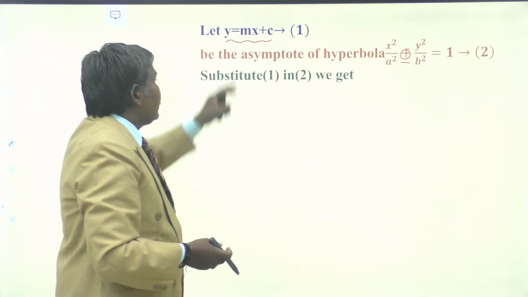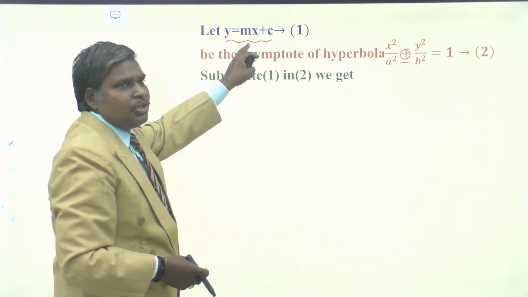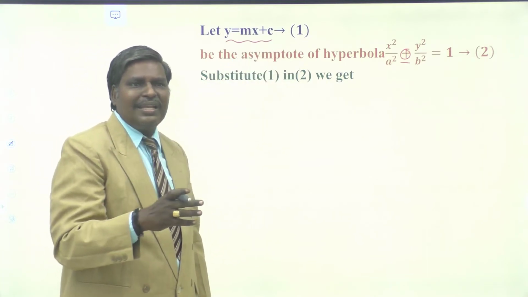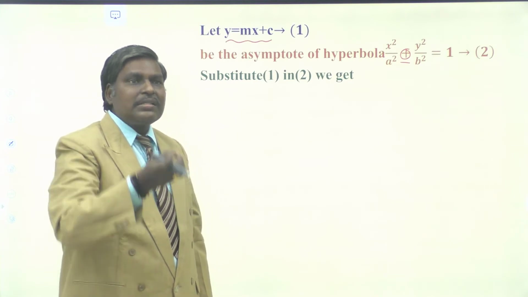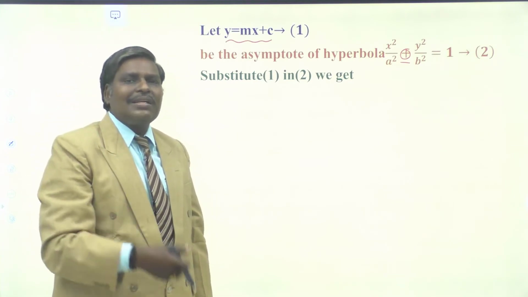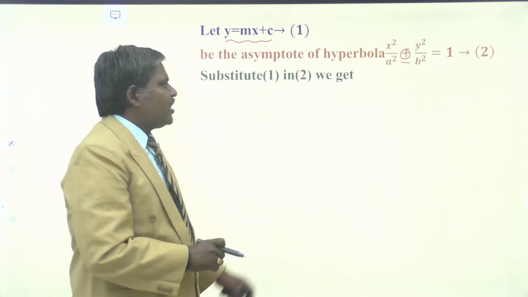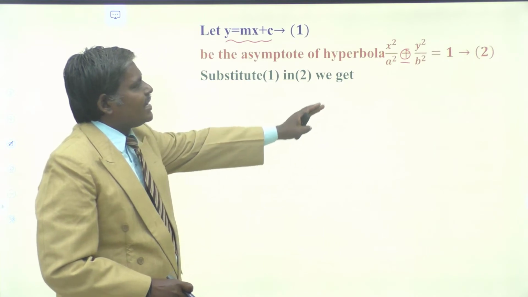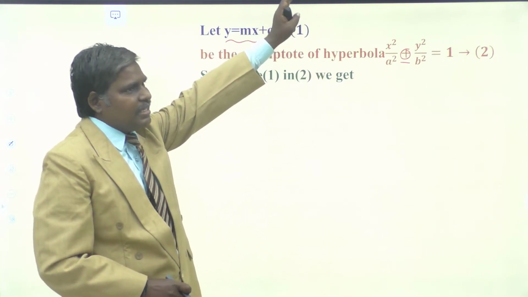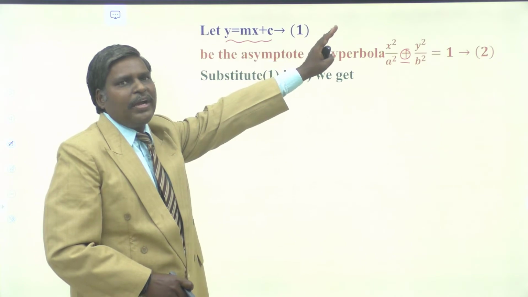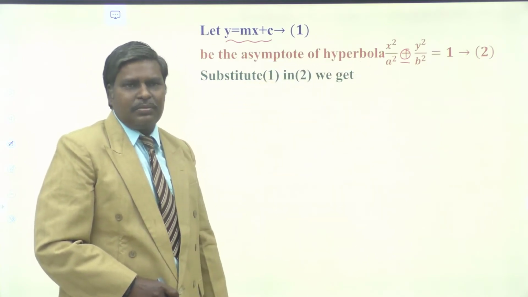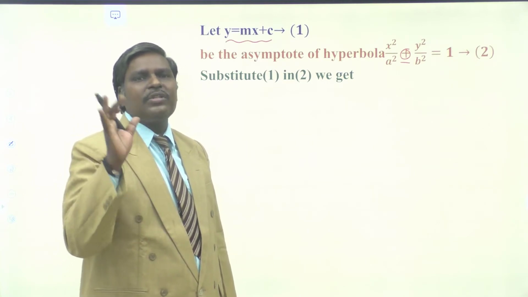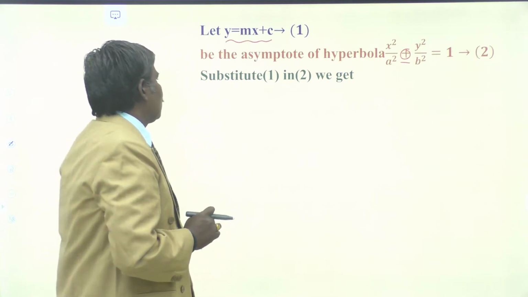is asymptote. The tangent point of contact must and should be at what? Infinite point. So the difference between the general tangent and asymptote is simple. That is the tangent at infinity, then we say that this is asymptote. So tangent at some particular point is different story. But if you get some line as x approaches infinity, that line touches the curve at some infinite point, we say that that is asymptote to the curve. So simply asymptote is a tangent at infinity to the curve. We say that it is asymptote.